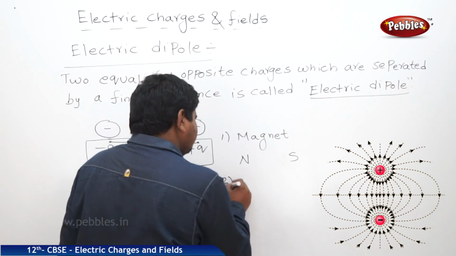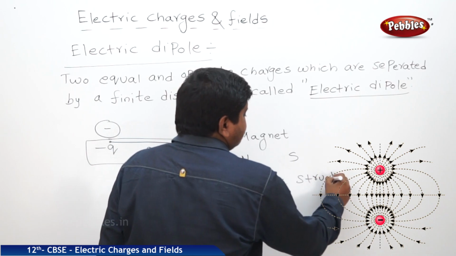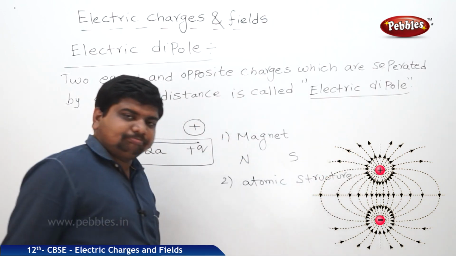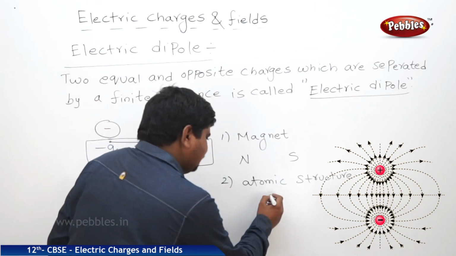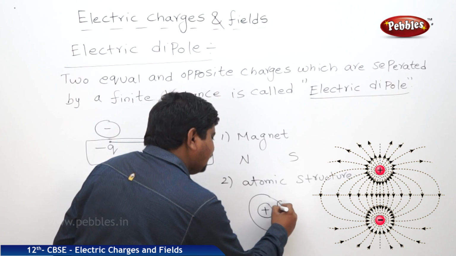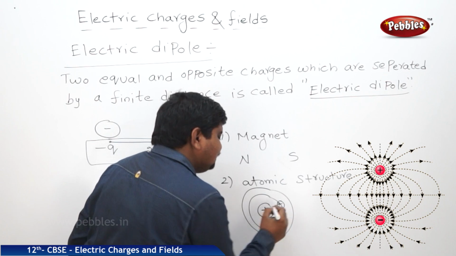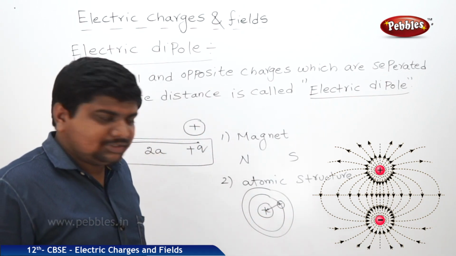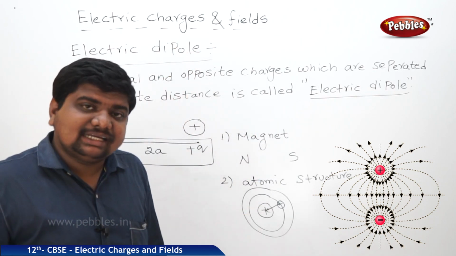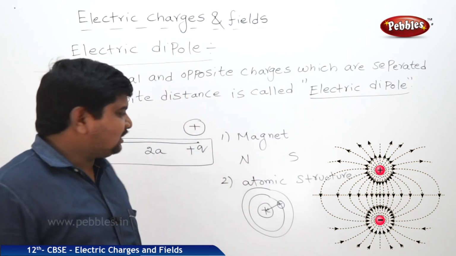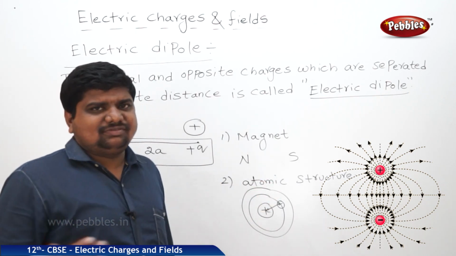And one more example, atomic structure. Where the positive charge is located inside the nucleus, the remaining negative charge is revolving around the nucleus. Means the distance from positive to negative charge is fixed. So that's why this atomic structure is also called one of the examples for the electric dipole. Any two charges which are separated in a finite way is called electric dipole. These two are the well-known examples for us.